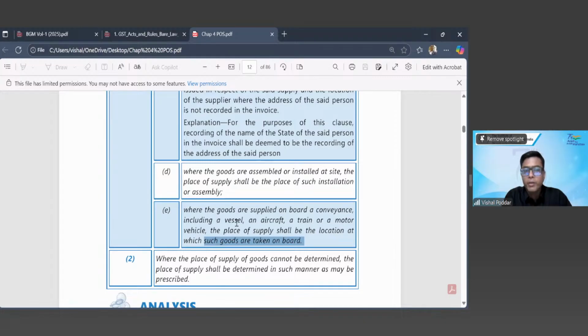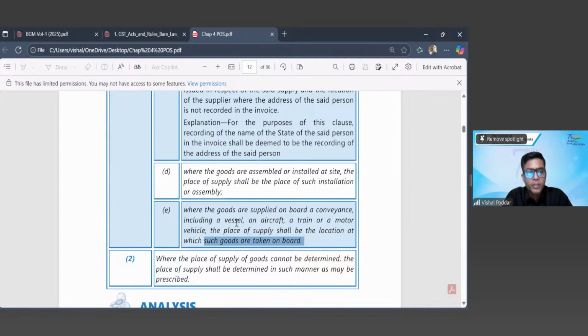No, that is not covered, beta. That is not covered here. Firstly, if you are transporting goods from train or motor vehicle, is it supply of goods or supply of service? Let us first start from here. Others may answer in chat box.